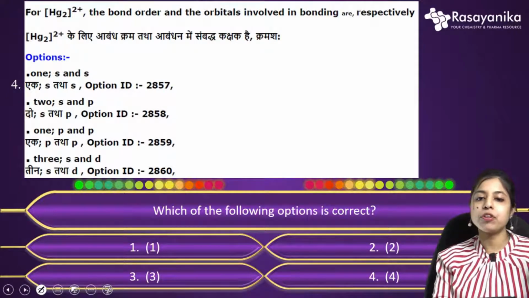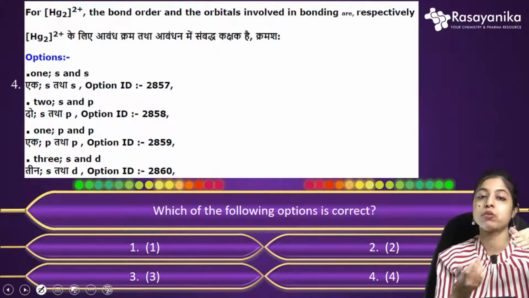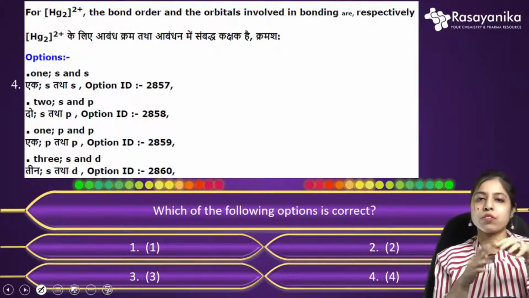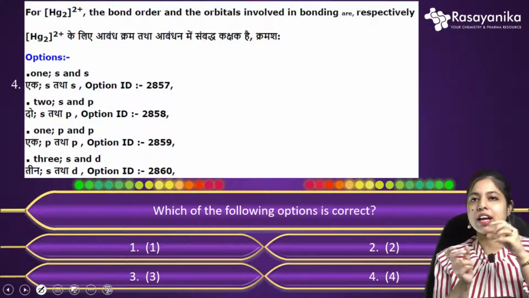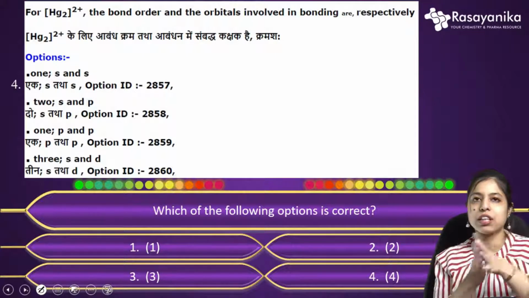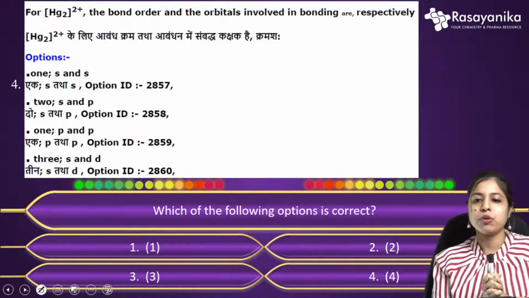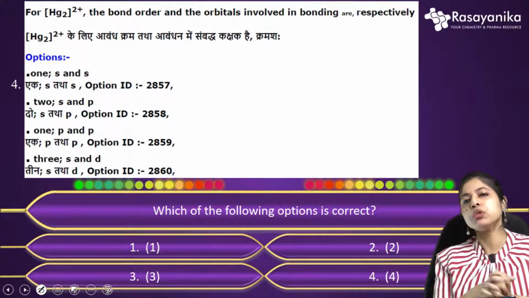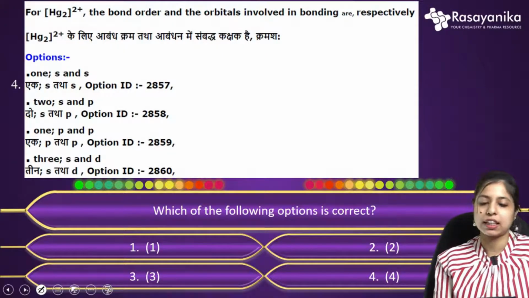So many of you, I know, will think you have to answer in respect of the MO diagram, right? So basically you should know the MO diagram of the mercury or like that. But this is a very confusing thing, and it's pretty simple. It's a straightforward question actually. If you really want to solve this question, just apply a few basic concepts, a basic knowledge, and you can easily find the solution for this question actually.